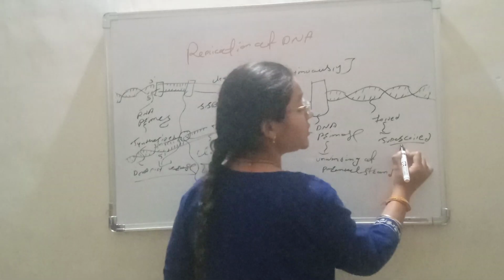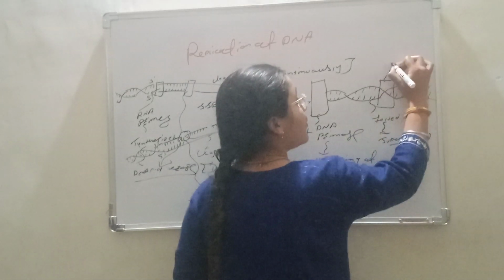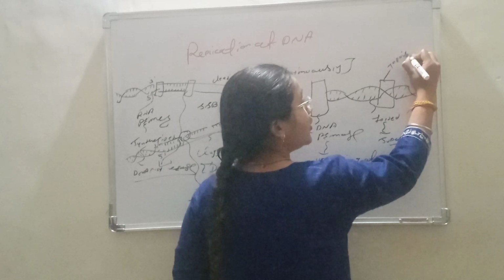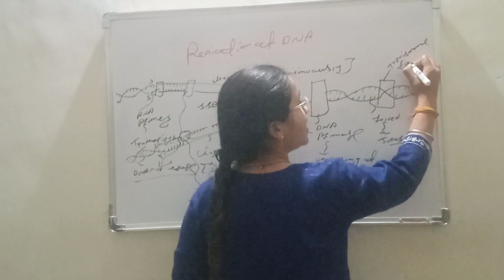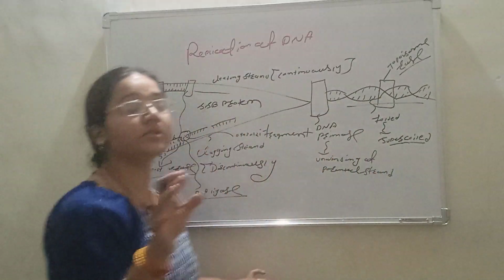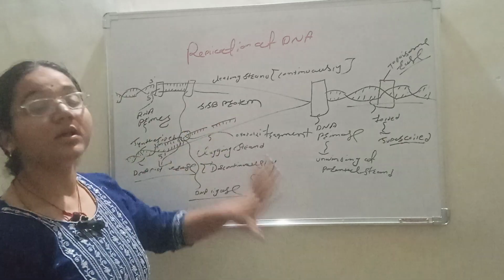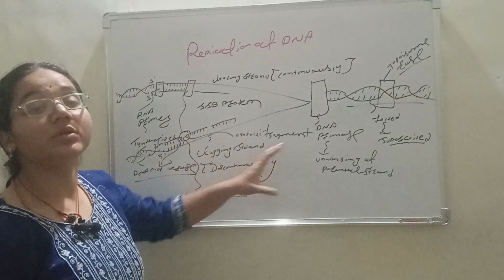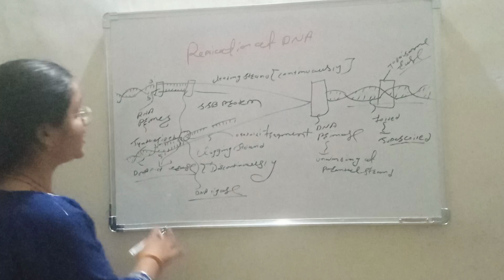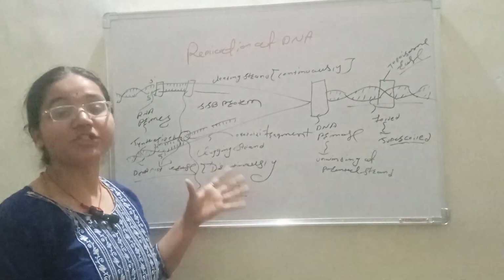So the enzyme topoisomerase is responsible for this. Topoisomerase attaches to the old parental strand and prevents supercoiling, which means the continuous strand is made without damage from the unwinding portions. So this is our complete process of the replication of DNA.